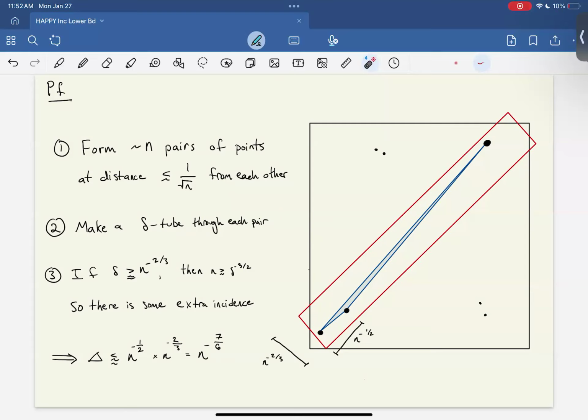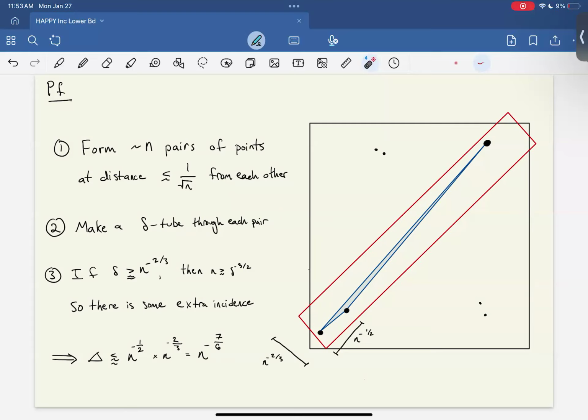Okay? For each pair, we make a delta tube through that pair, meaning that it's the delta neighborhood of the line passing through the pair of points. And now, if we have a collection of n over 4 points, by just selecting an arbitrary point from each of the pairs to serve as the base point, and a tube through each of those points.